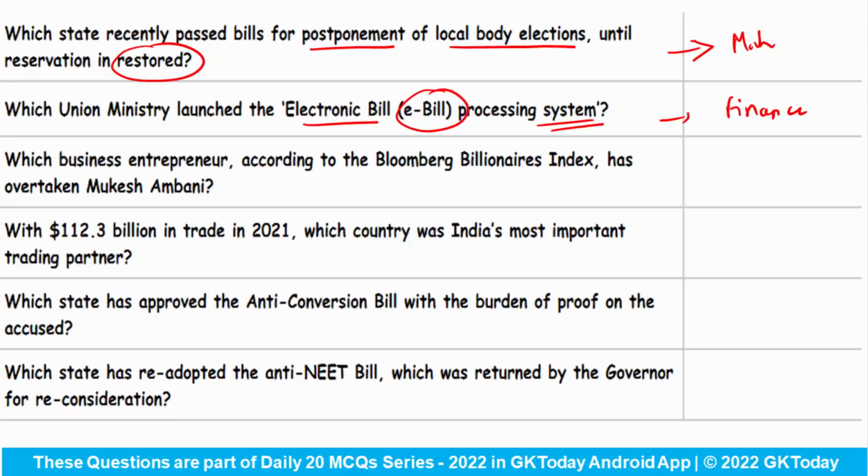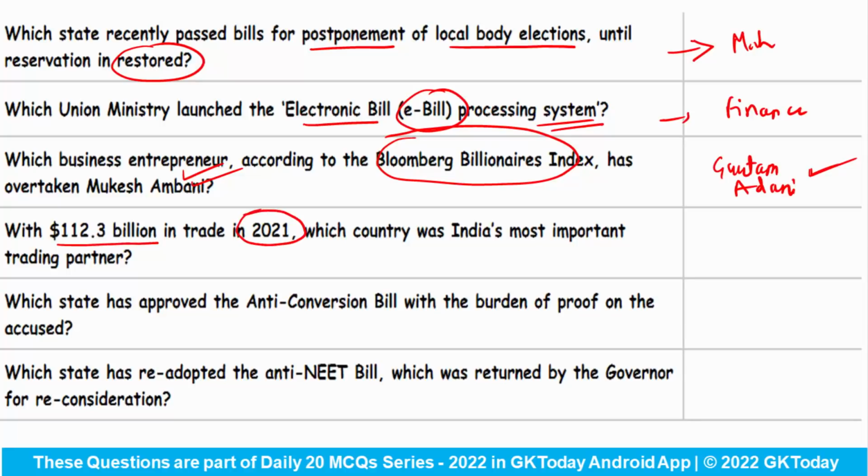Now, which business entrepreneur, according to the Bloomberg Billionaires Index, has overtaken Mukesh Ambani? So recently Gautam Adani has overtaken Mukesh Ambani as the richest man in all of Asia.